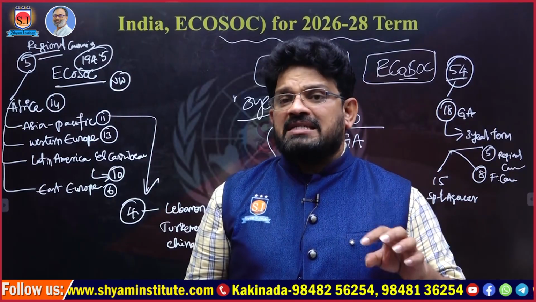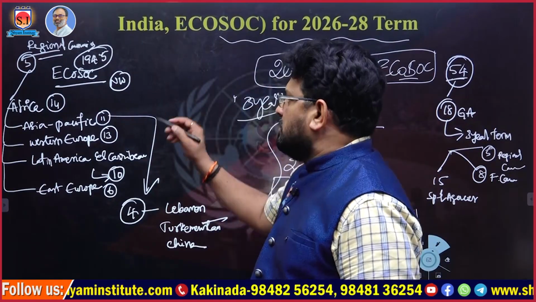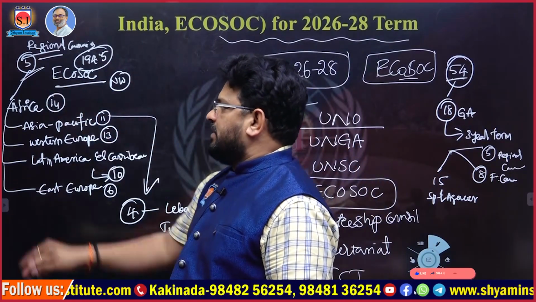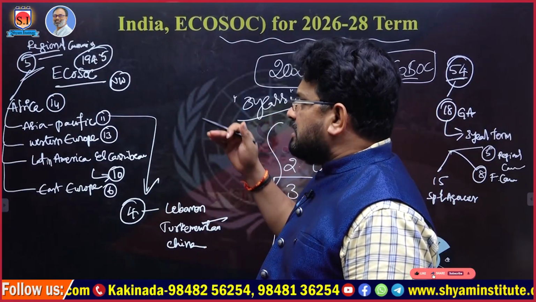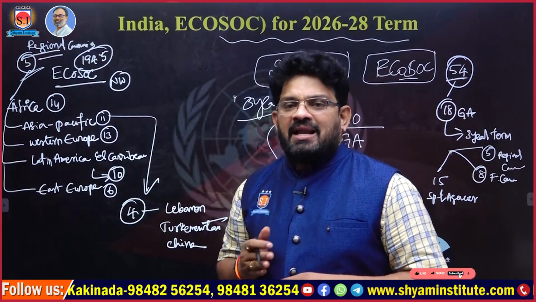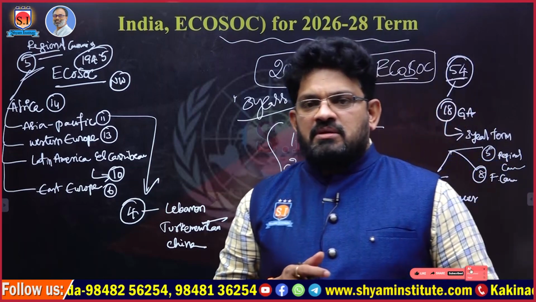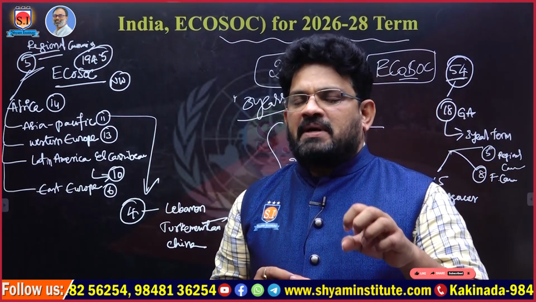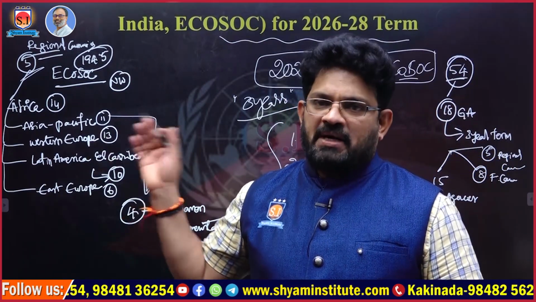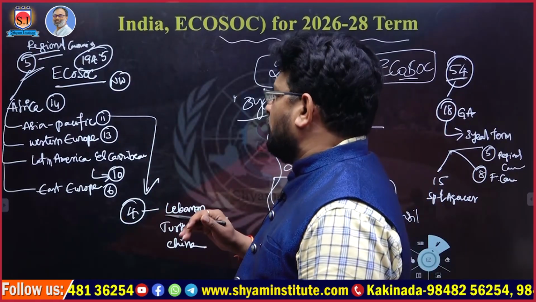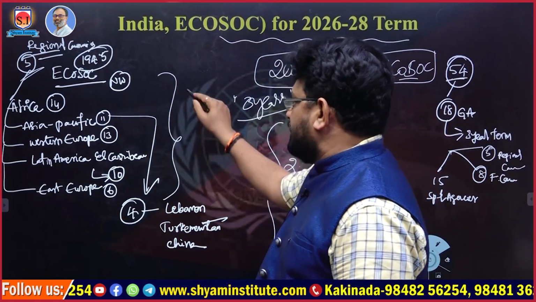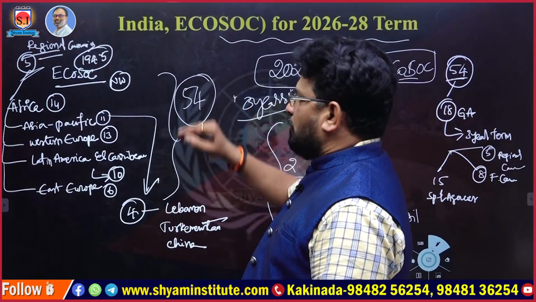These are 5 regional groups we have. For every regional group, to balance their participation, some countries are taken from that particular continent as members. Likewise, 54 total, as I mentioned, 54 members are part of ECOSOC.